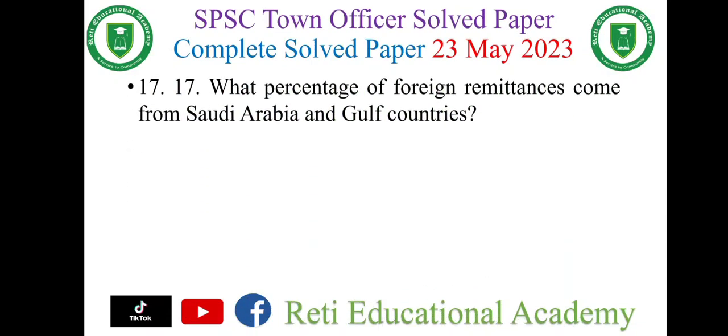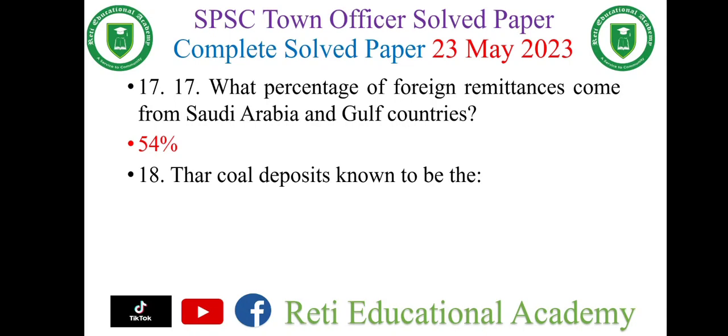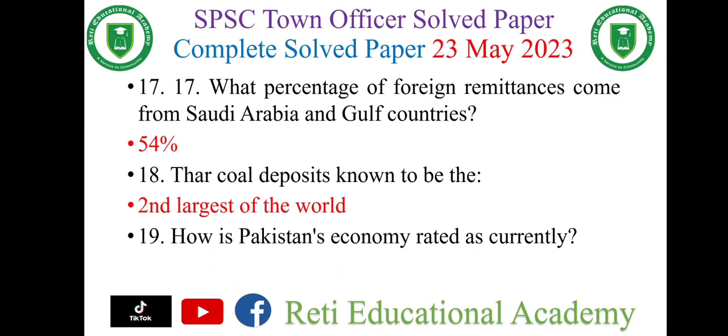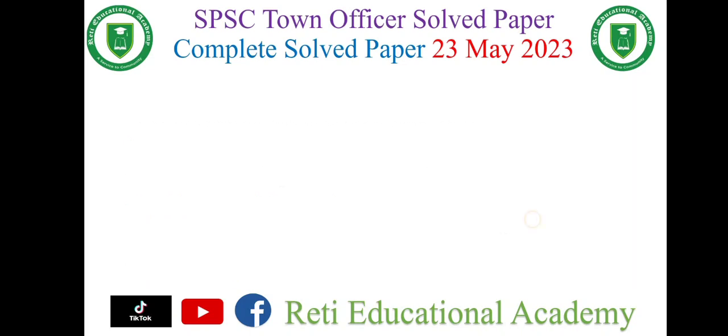Question number 17. What percentage of foreign remittances came from Saudi Arabia and Gulf countries? And the right option is 54%. Question number 18. Thar coal deposits are known to be the world's second largest. Question number 19. How is Pakistan's economy rated as currently? And the right option is developing.